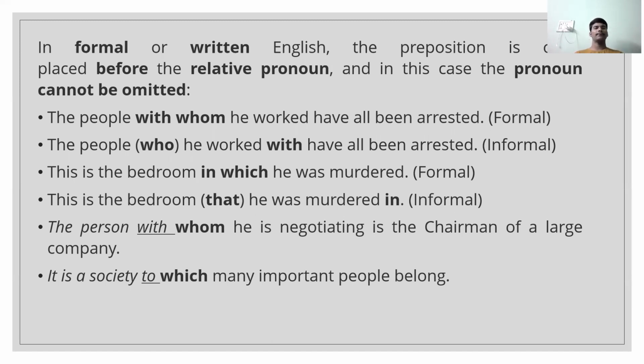Now see one more example. This is the bedroom in which he was murdered. This was a very formal way. And when we come to the informal way, this is the bedroom that he was murdered in. There is a huge difference in these two sentences. Now, the person with whom he is negotiating is the chairman of a large company. Just before we saw this example. Now, it is a society to which many important people belong.